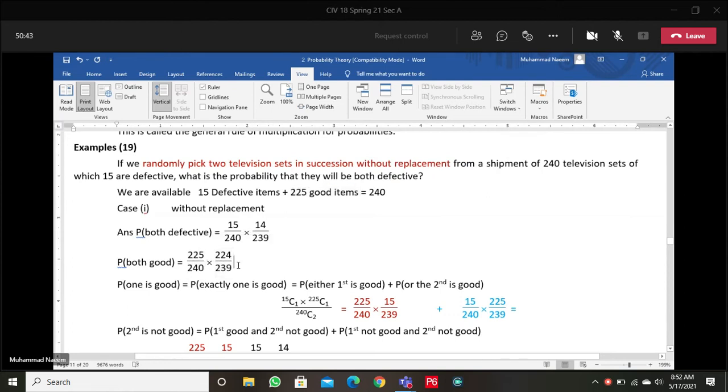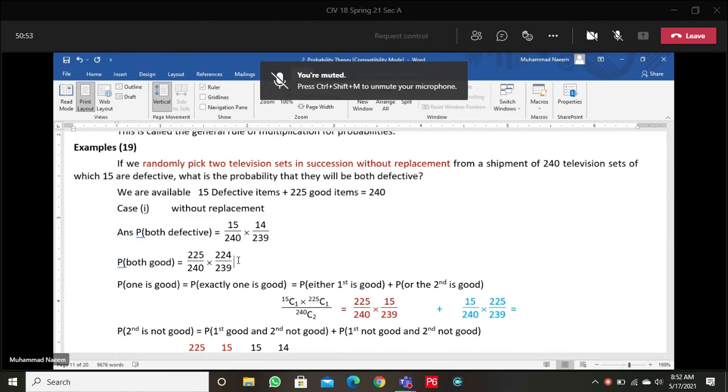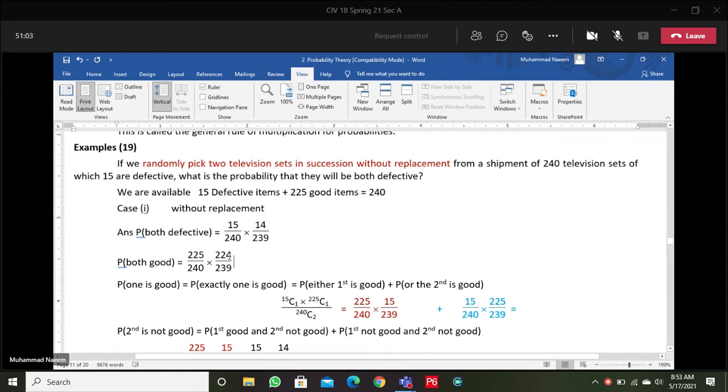For the next draw, the previous item is not replaced. For the second draw, we are continuing with the same situation, and the second is also good. So now the good items left are 224, and the total is also reduced by 1. So the probability for the second good item is 224 by 239.